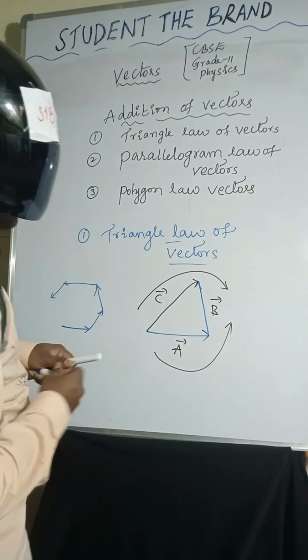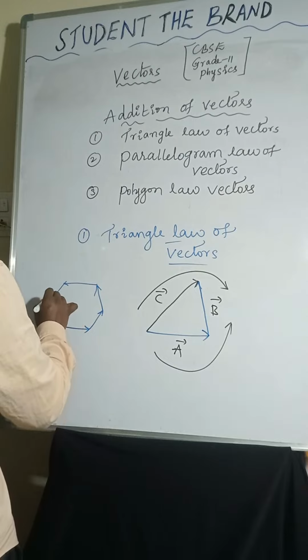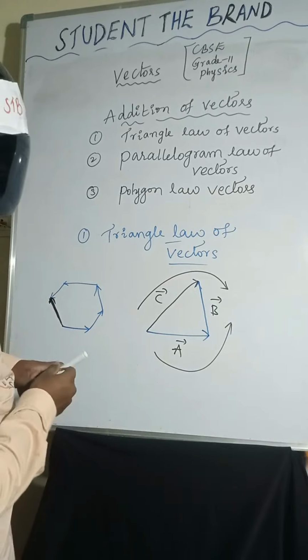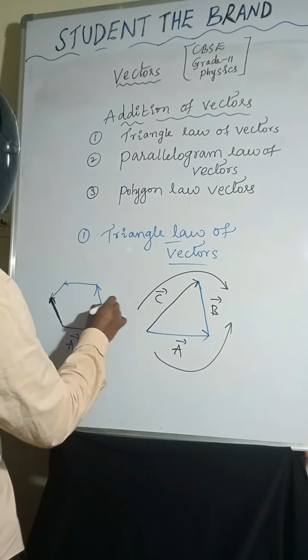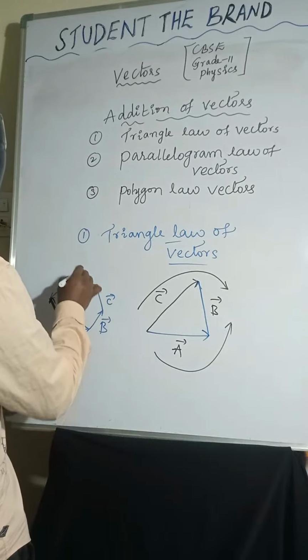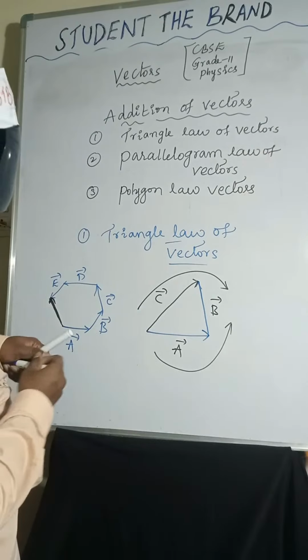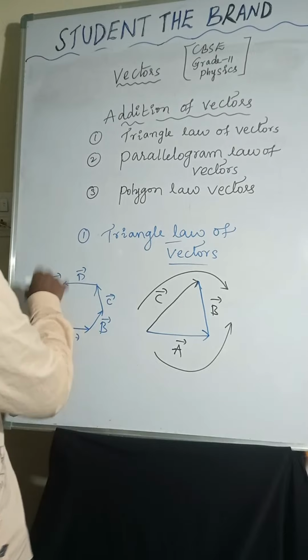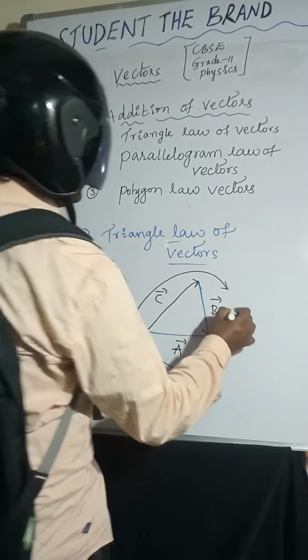The resultant will be opposite to the remaining sides. So that is the polygon law of vectors. If I am taking here a bar, b bar, c bar, d bar, and e bar, then the f bar is acting opposite to the a bar, b bar, c bar, d bar and e bar. So this is the polygon law of vectors, after the triangle law of vectors.